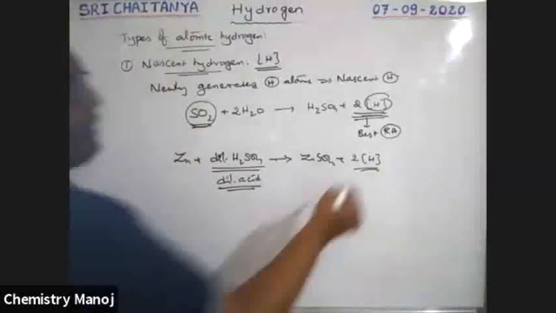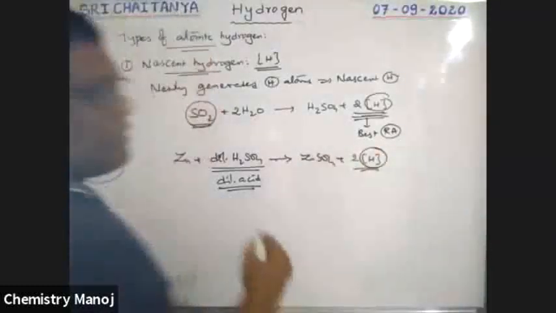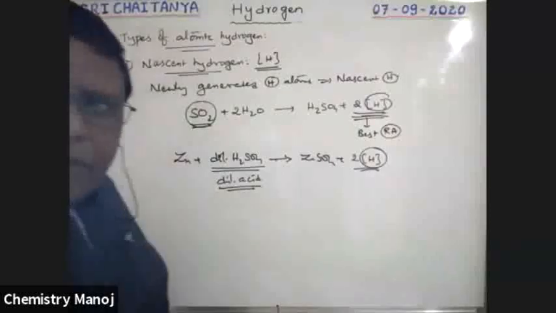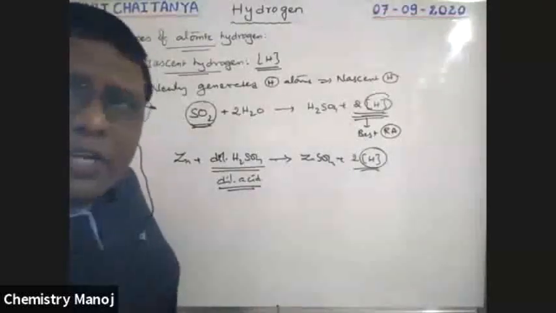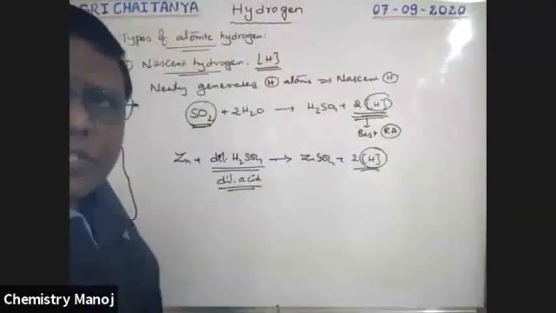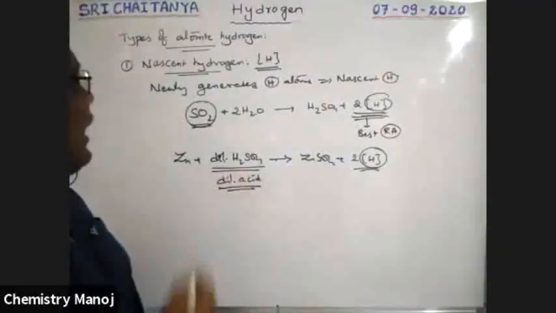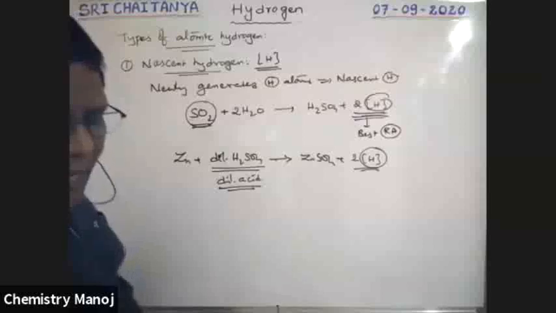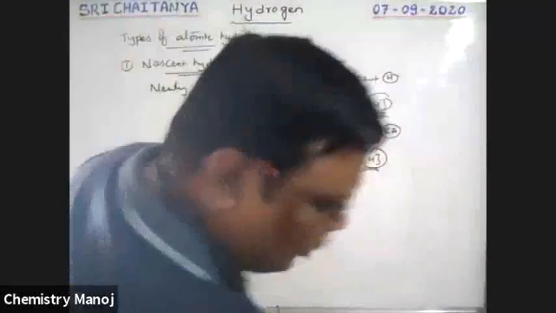So this is the way to generate nascent hydrogens. During a chemical reaction, atomic hydrogens are formed. Just single hydrogen atoms are called nascent hydrogens. So those are the best reducing agents. So it is one of the types of atomic hydrogens. Next one, commonly called atomic hydrogen.